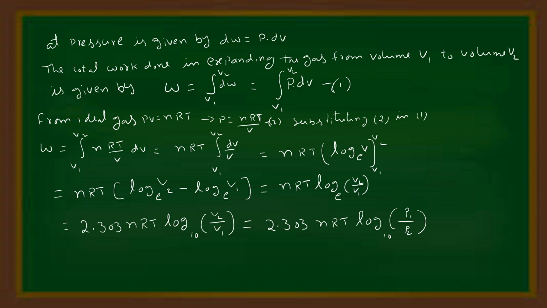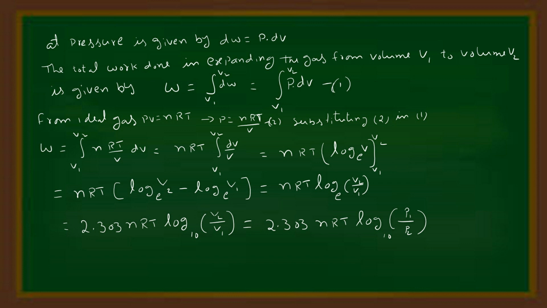Substitute equation 2 in equation 1, we get W = ∫ from V1 to V2, where P is replaced by nRT/V, into dV. nRT is constant, so W = nRT ∫ from V1 to V2 of dV/V. We know that ∫dx/x = log x base e. Then the work done W = nRT log V base e, limits from V1 to V2.